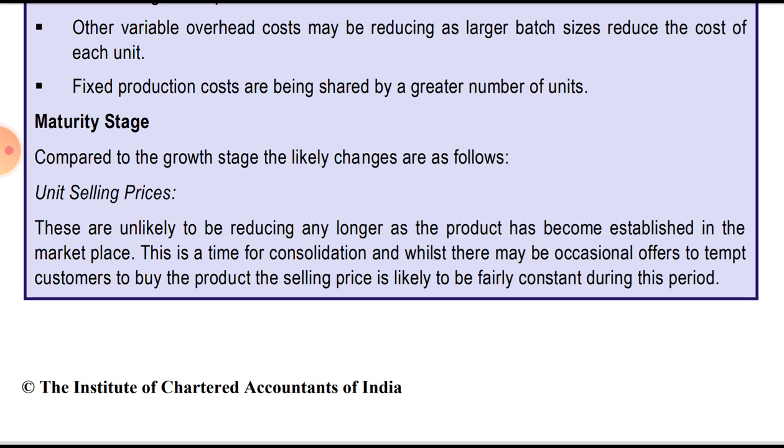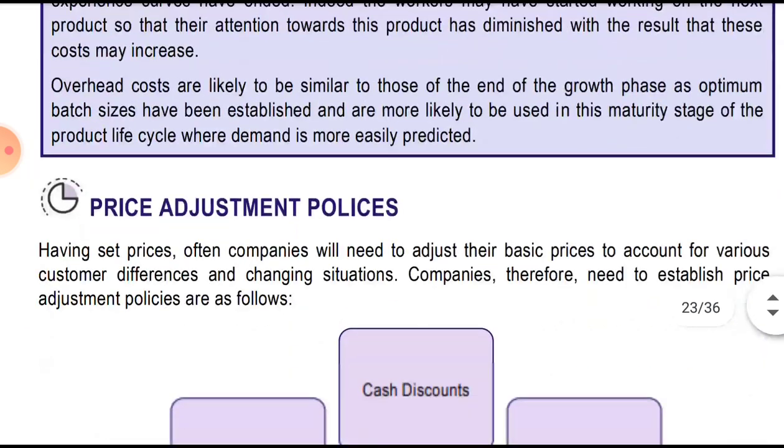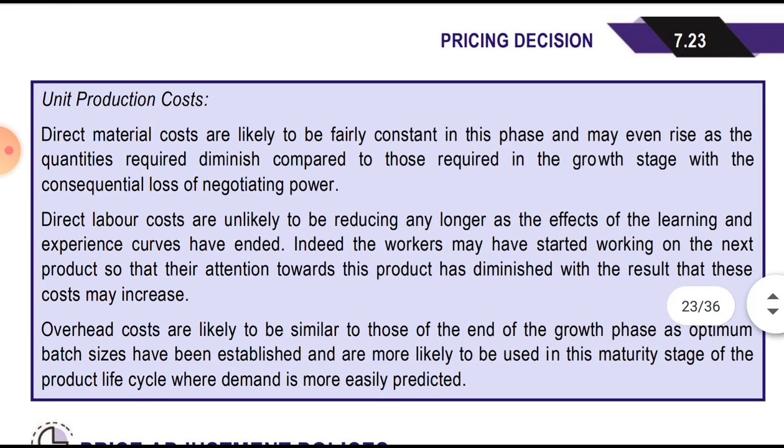In the maturity stage, the product is already established in the marketplace. This is the time for consolidation. There may be occasional offers to tempt customers to buy the product. The selling price is likely to be fairly constant during the period. So over here they have concluded that the selling price is likely to be fairly constant, not increase, not reduce. And the effect on the unit production cost is that direct material costs are likely to be fairly constant